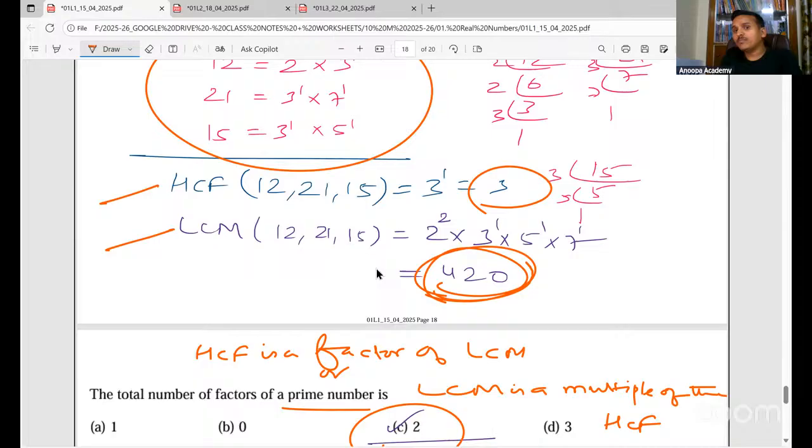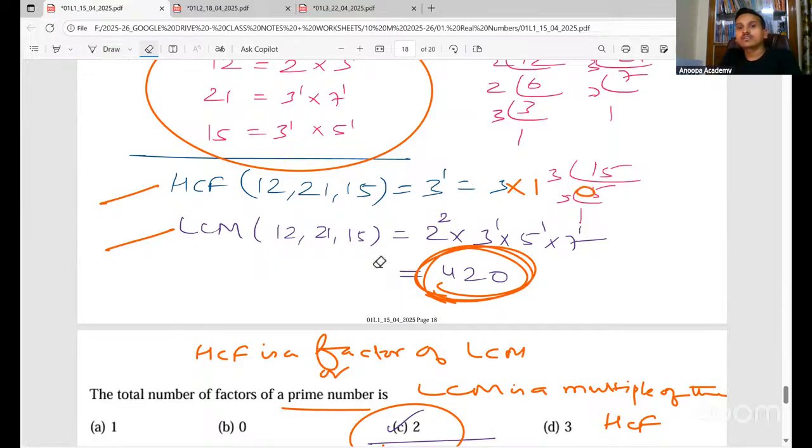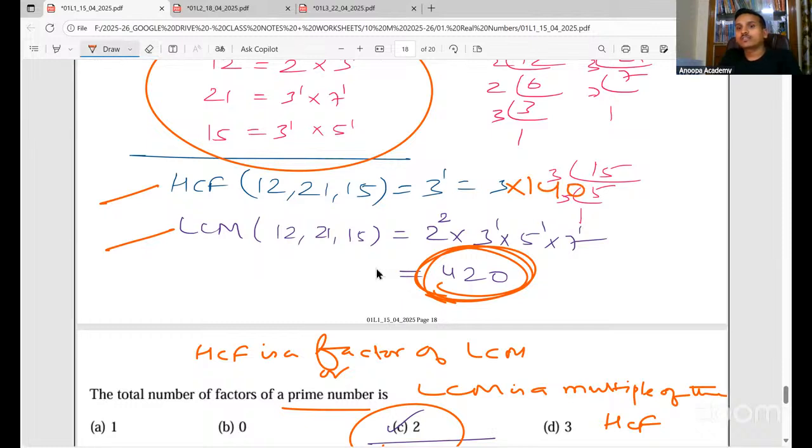Clear? It's a multiple of 3 now. 420 is actually 3 into 140. Correct, 140. 3 into 140 will give you this. Yes or no, everyone?